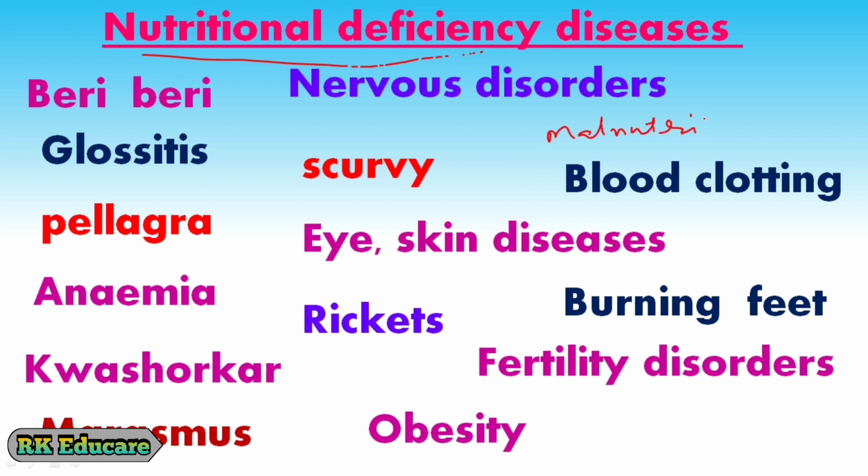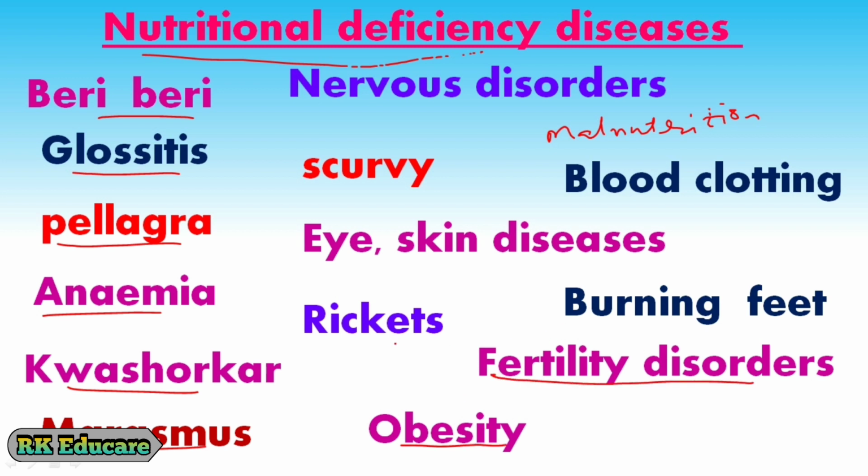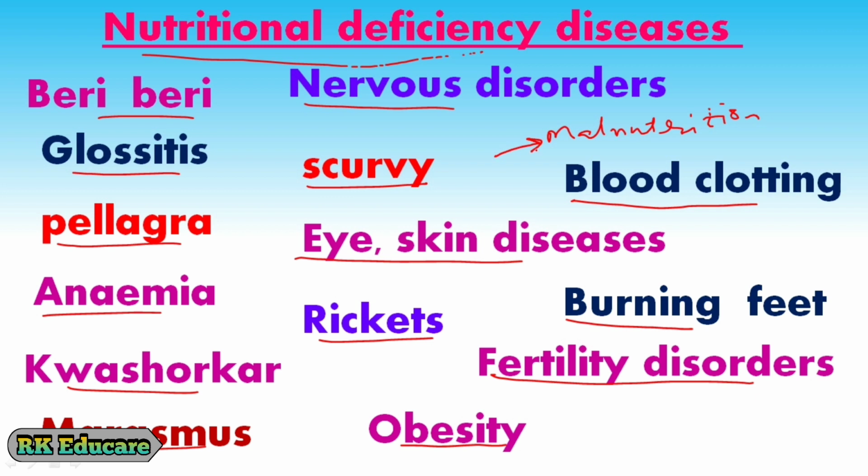Here are some diseases related to malnutrition: beriberi, glossitis, pellagra, anemia, kwashiorkor, marasmus, obesity, fertility disorders, burning feet, rickets, eye and skin diseases, scurvy, nervous disorders, and problems related to blood clotting. These are all nutritional deficiency diseases or malnutritional diseases. You will learn more about all these in your higher classes.